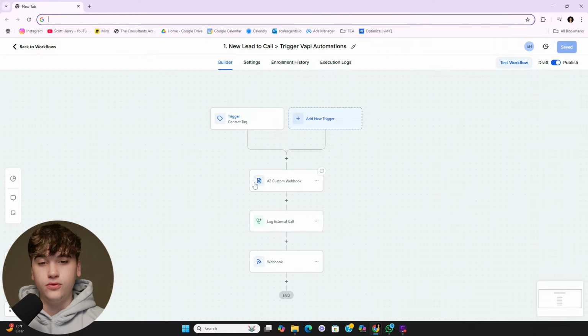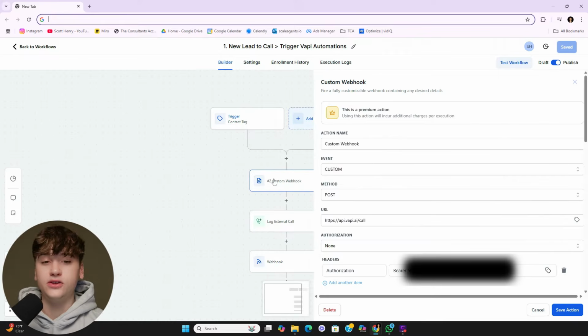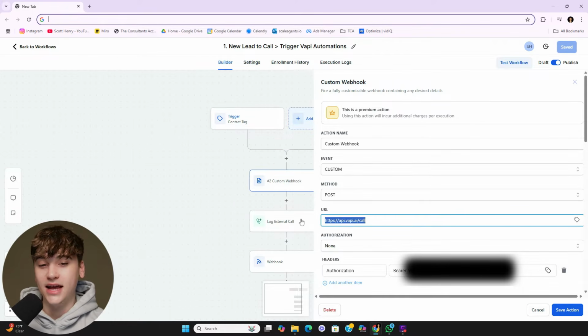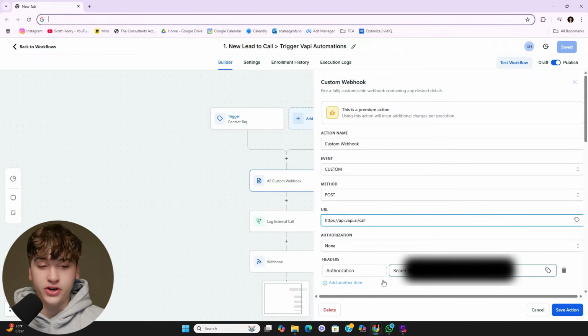And if and when you do open up one of those nodes, there's a few things you're going to need to do. First off, make sure the event is set to custom, method is post, and then you're going to put this URL exactly as it reads, api.vapi.ai/call. For authorization, you're going to put none, and then we're going to add one header. And then afterwards, you're going to put bearer, and then you're going to put a space, and then you're going to put your Vapi AI API token.